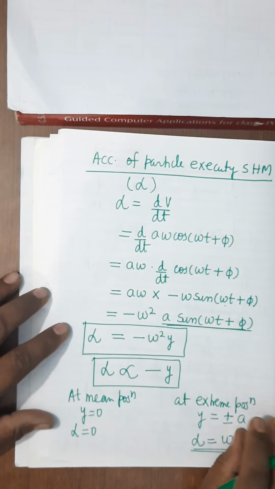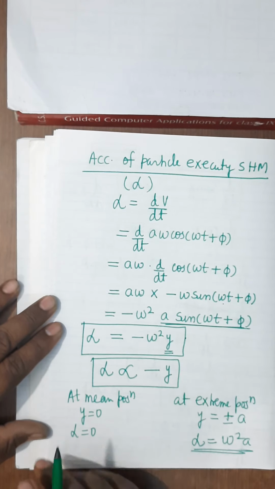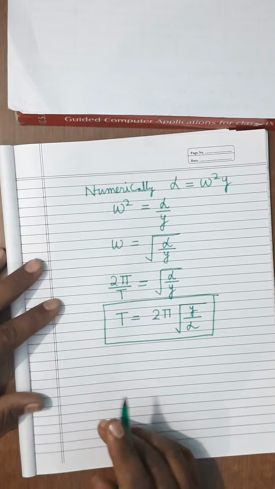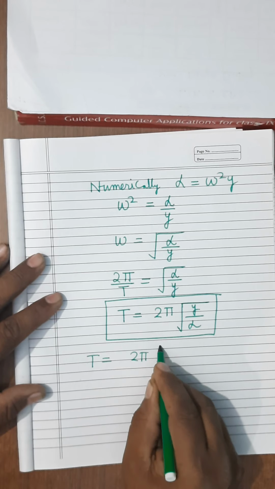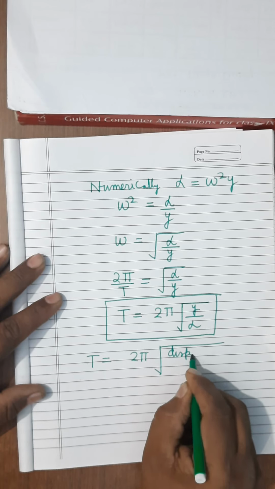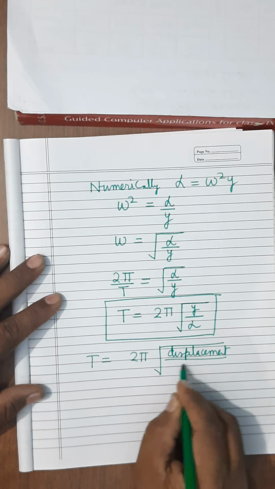This is the acceleration when the particle is at a distance y from the mean position. It is clear? So see here, you can see that T equals to 2 pi root of displacement upon acceleration.